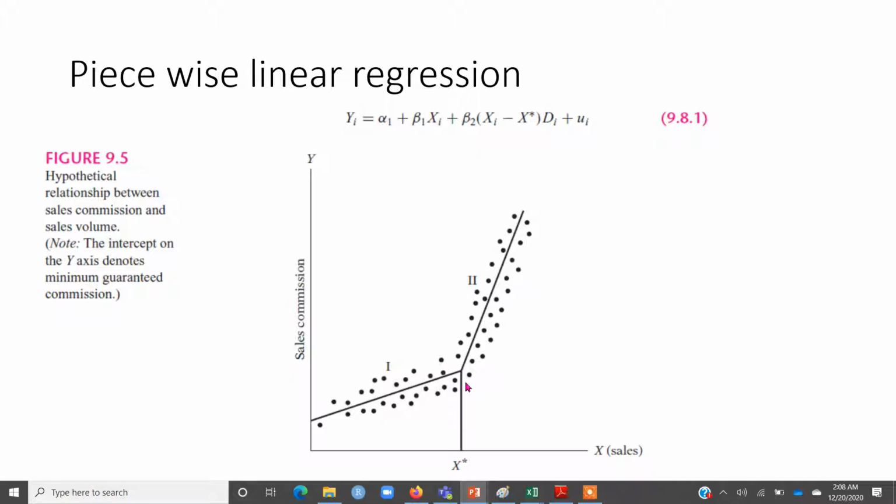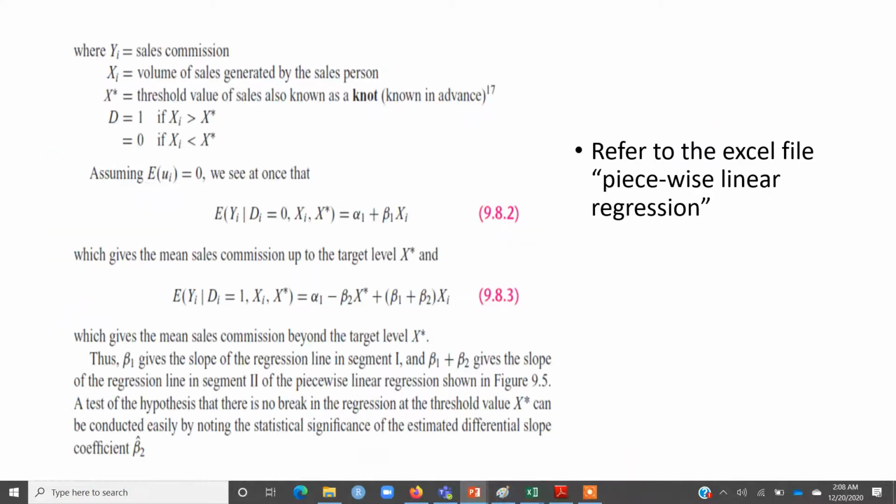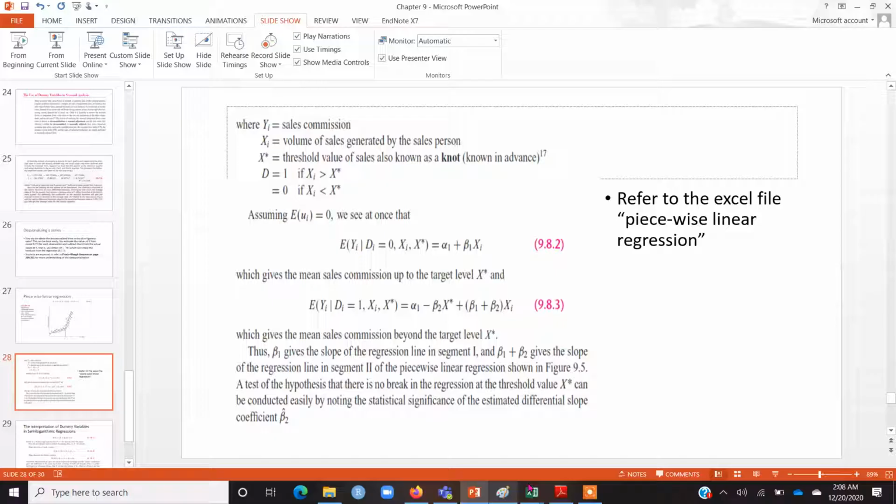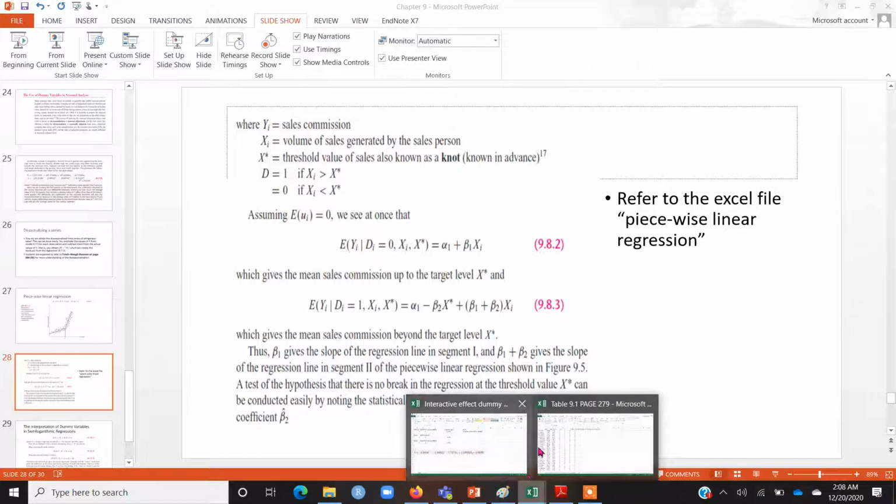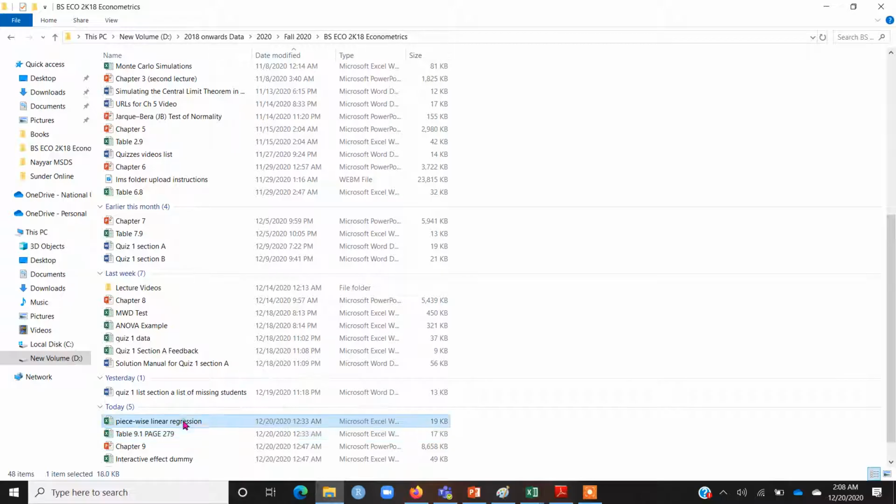So how can you test this piecewise linear regression? We will be referring to an Excel file where you will understand the idea of piecewise linear regression.